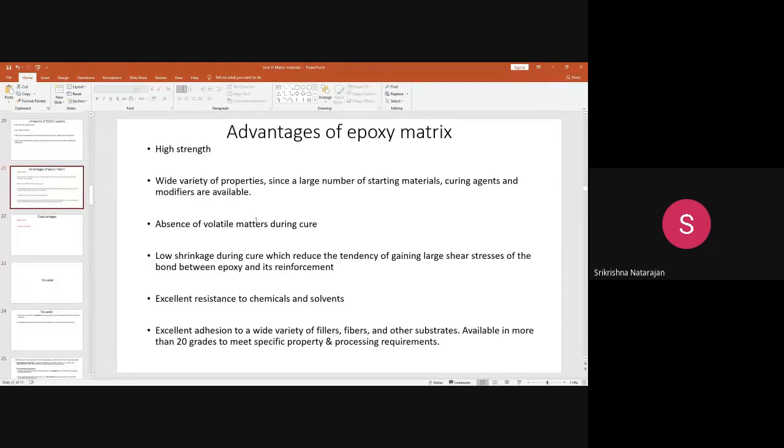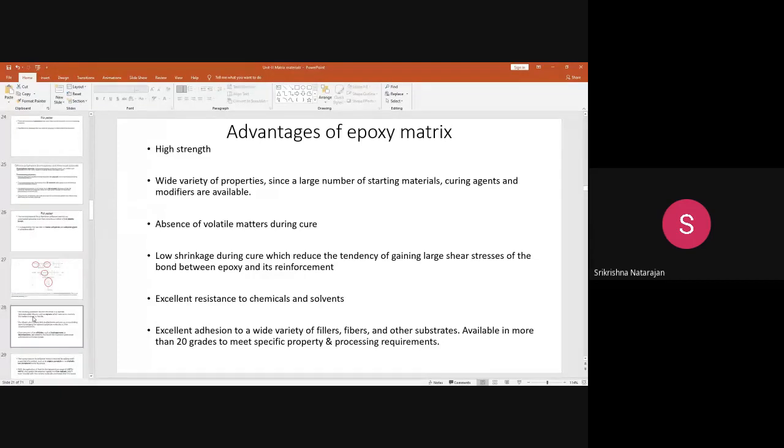Okay, like a high strength, and many curing agents, many starting materials, great number of grades available, acid resistance, alkaline resistance, low shrinkage, especially during the curing. So absence of volatile materials during the cure. So these are a number of advantages.